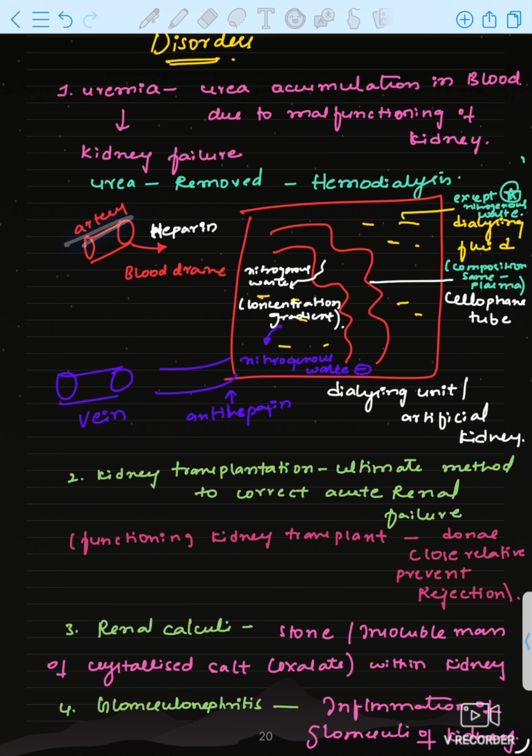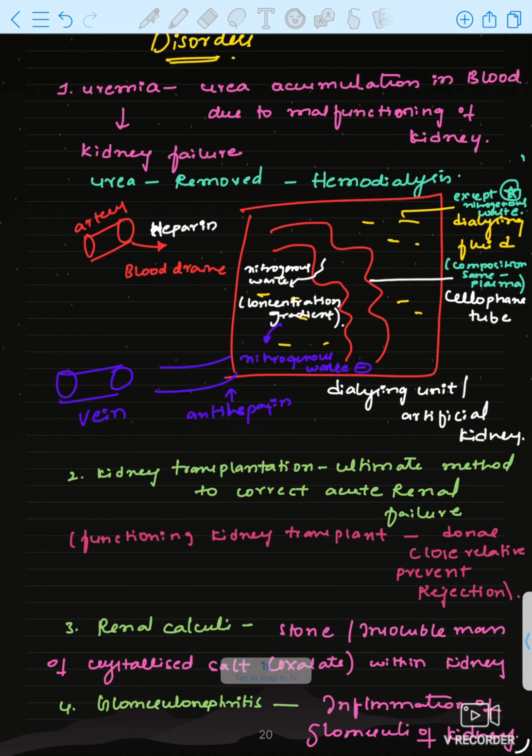In the blood of a human being, anticoagulants are naturally present, so the blood stays fluid and won't coagulate. But this is outside the body, in an artificial kidney. The blood will clot if sent directly into the dialyzing unit. That is why heparin anticoagulant is added and blood is drained into the dialyzing unit.